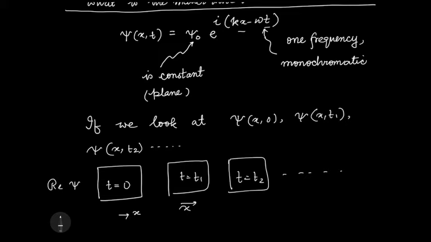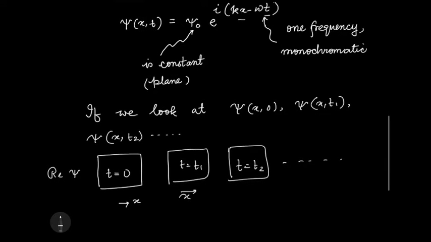Now obviously I cannot plot x from minus infinity to plus infinity, so I will be restricted to a certain region in space only. And let us have a look at this as a movie. So the movie has these as frames, and then we will be able to see how the wave is moving in time. So let us do that.